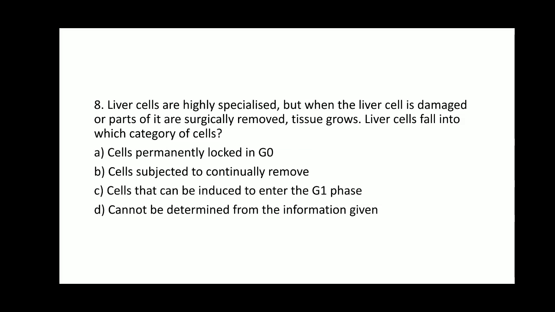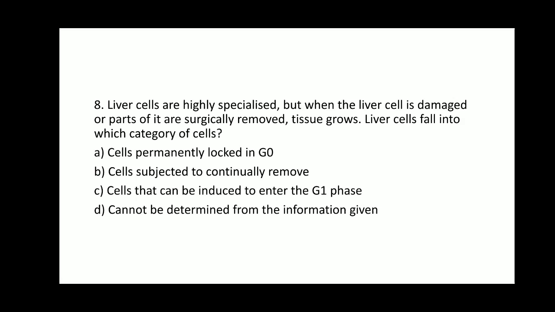Question number 8. Liver cells are highly specialized, but when the liver cell is damaged or parts of it are surgically removed, tissue grows. Liver cells fall into which category of cells? Means whenever liver cells are damaged or some part is removed for surgery, the liver cells are going to grow again.